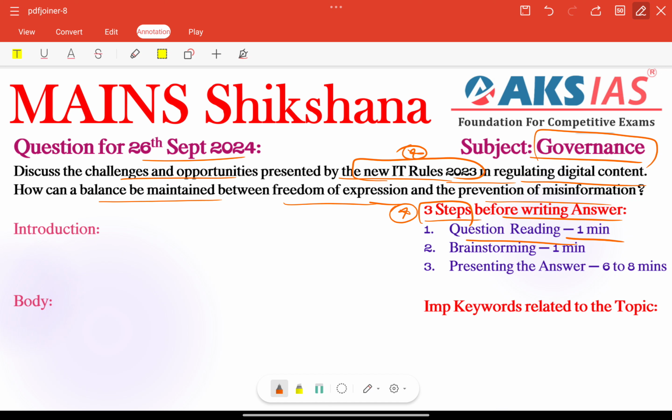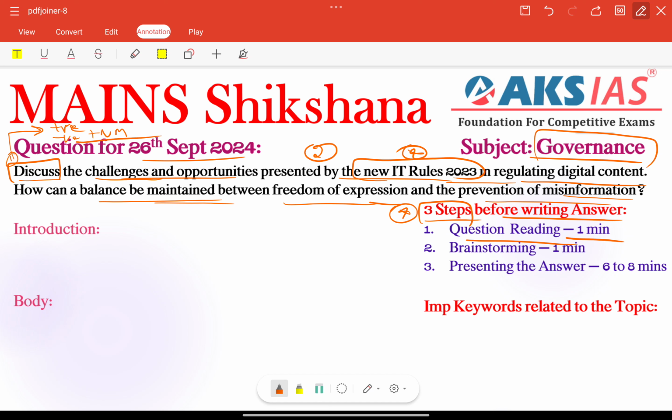Okay, so next, how many parts are there? 2 parts are there. First we need to focus on challenges and opportunities of particular rules, and also how can a balance be maintained between freedom of expression and the prevention of misinformation is the second part. Next, what are the important question tags here? Discuss is very important question tag. Here we need to focus on providing positives and negatives and also needed measures here, right?